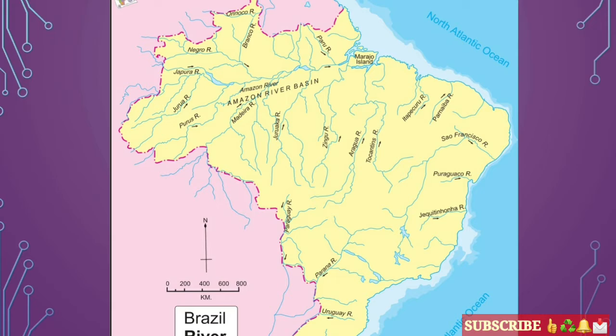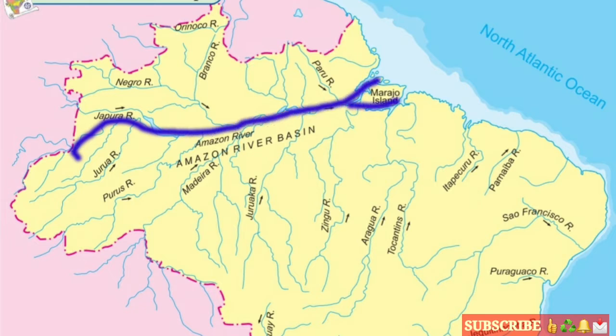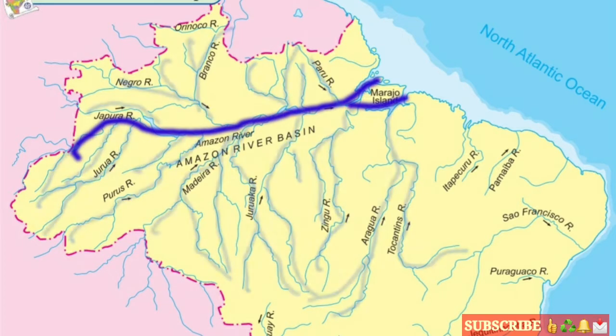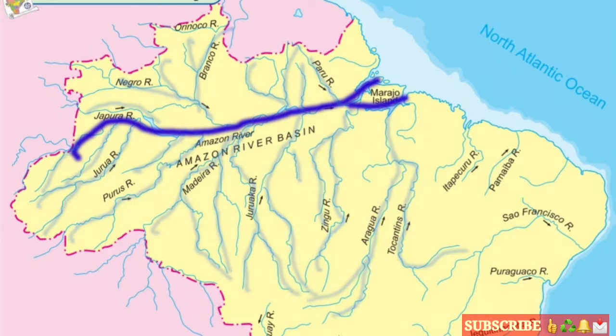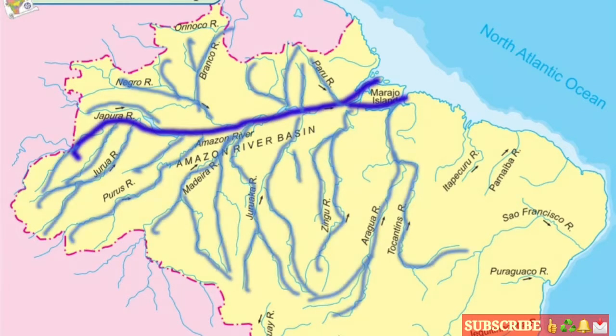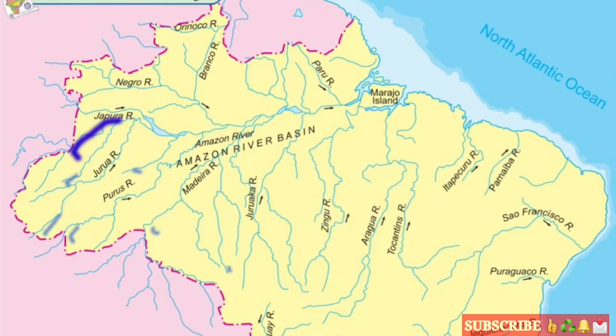Now here we can clearly see that on the northern side of Brazil we have the largest river of Brazil, that is the Amazon river basin. Okay students, as well as we can see here a web of tributaries that meet the Amazon river, and because of that the discharge of water from the Amazon river is in a huge quantity. And because of the discharge of water in a huge quantity, we do not see the formation of a delta at the mouth of the Amazon river, but we can see the formation of Maranhão Island. Okay students, so this is important.